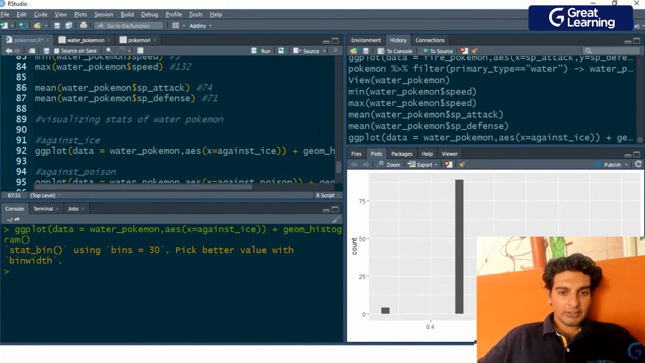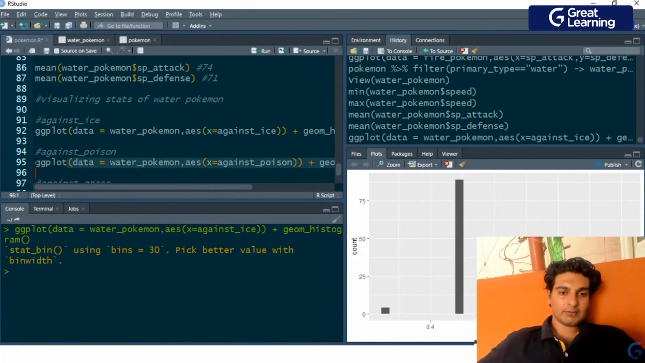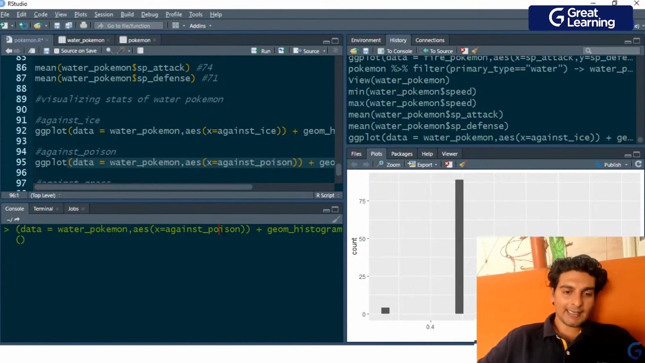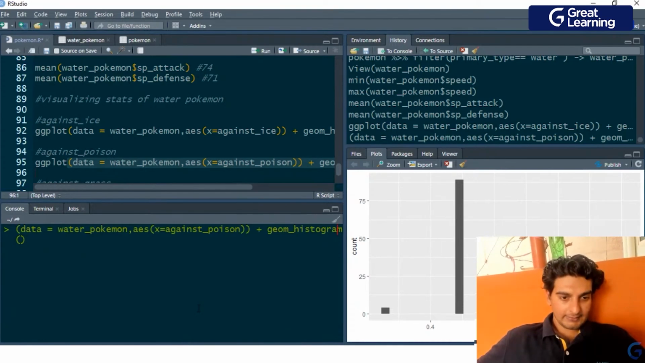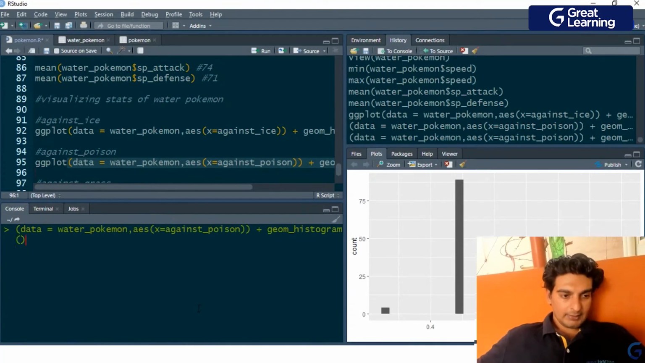Now similarly, let me check the rating of water type Pokemons against poison type Pokemons. So the command would be same, it's just that instead of mapping against ice onto the X aesthetic, I am mapping against poison onto the X aesthetic over here. So seems like we have got an error. Let me see what exactly is that error over here. Water Pokemon against poison, we have geom histogram over here. What I'll do is I would have to type ggplot over here.